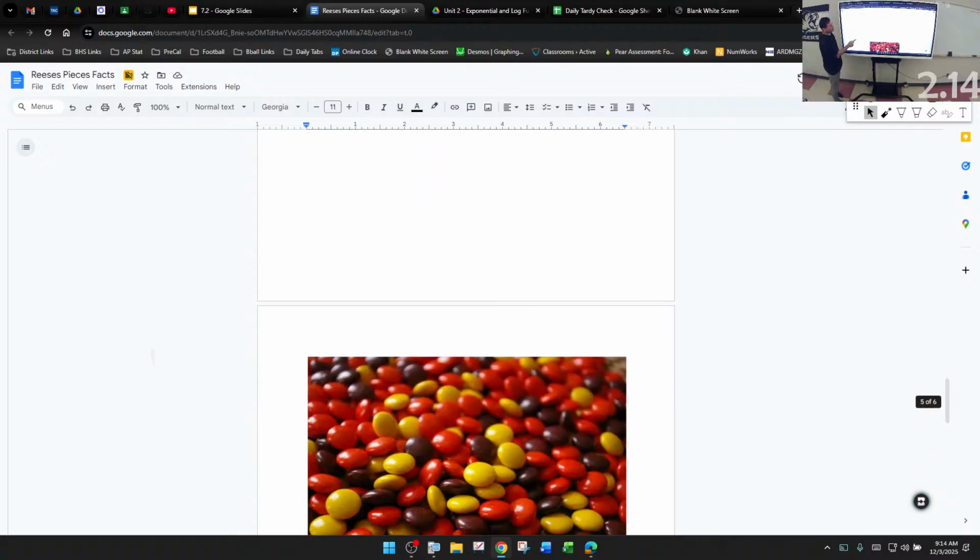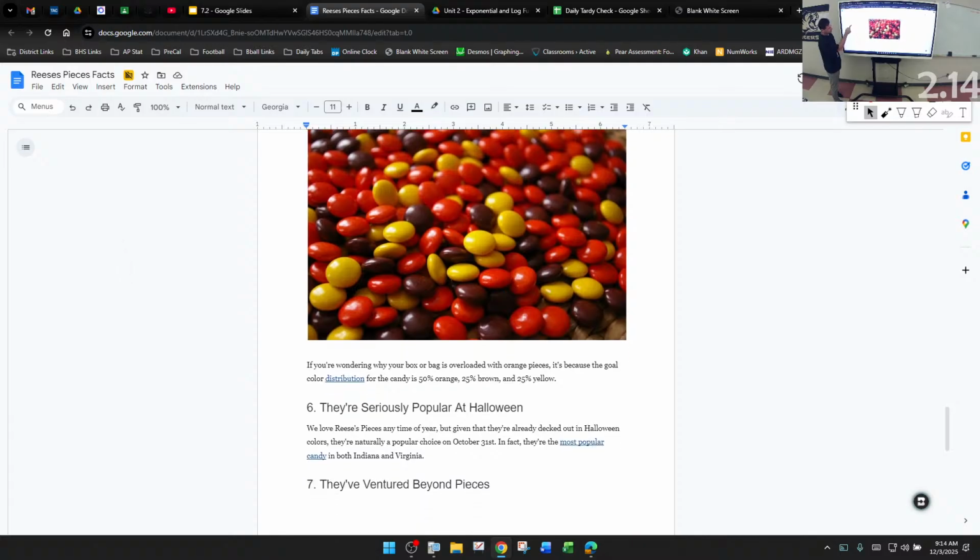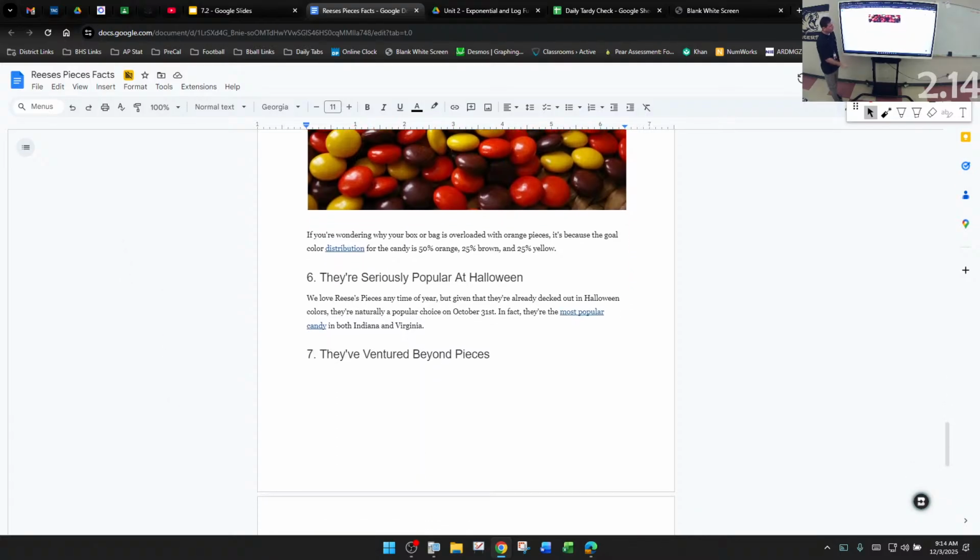There's a reason you get so much orange. This is kind of the most important part. If you're wondering why your box or bag is overloaded with orange pieces, it's because that's the goal. The candy is 50% orange, 25% brown, and 25% yellow. So that's their claim. That's what they're telling you. Half of them are orange.